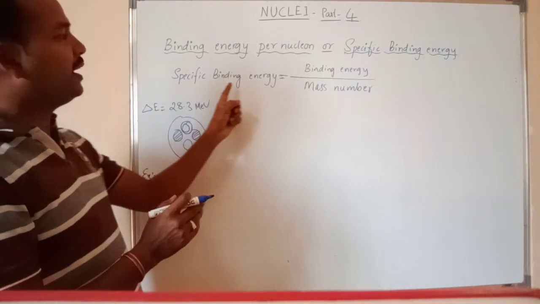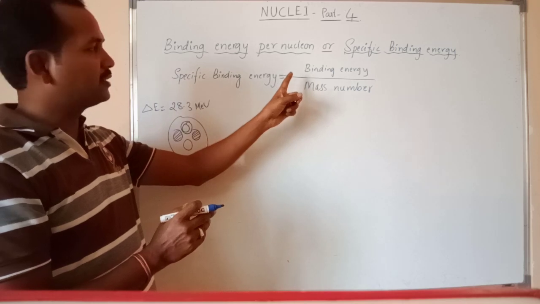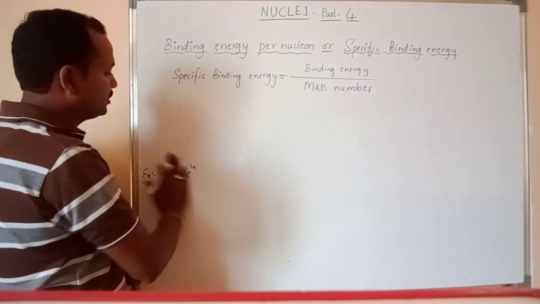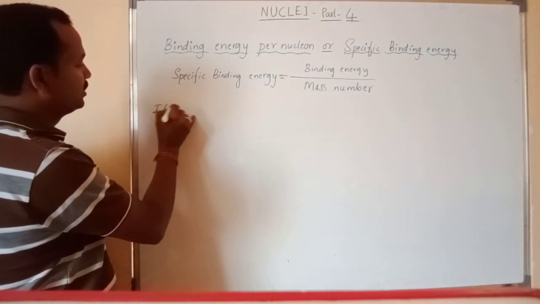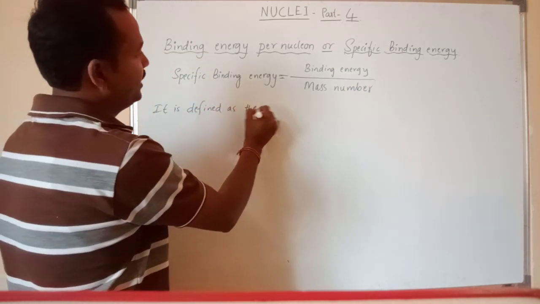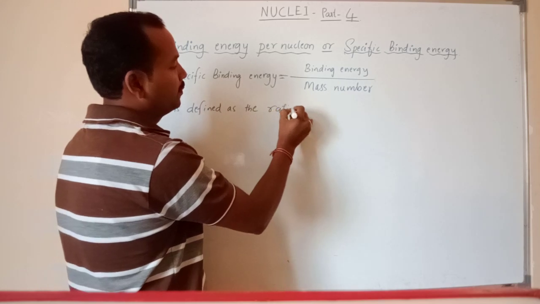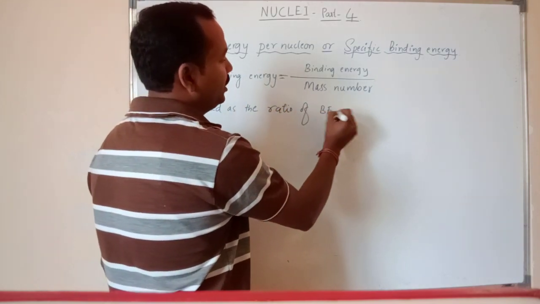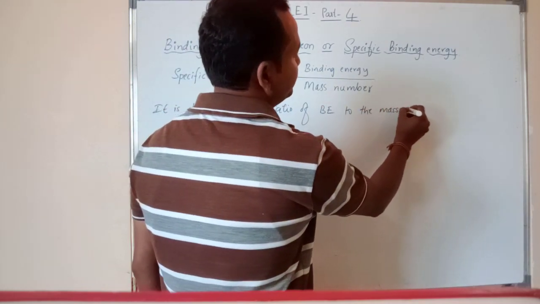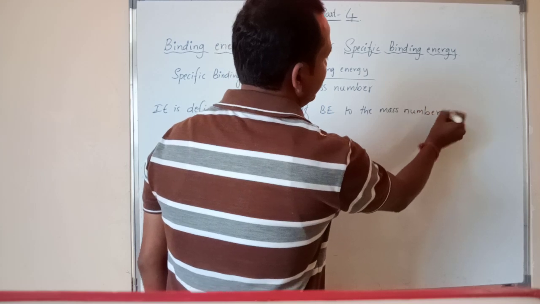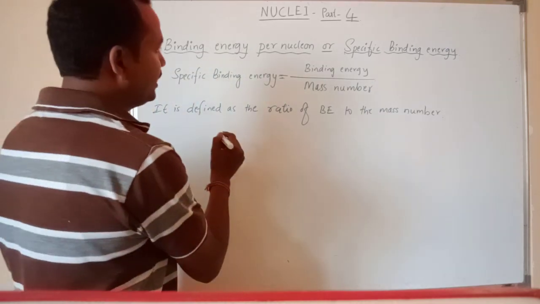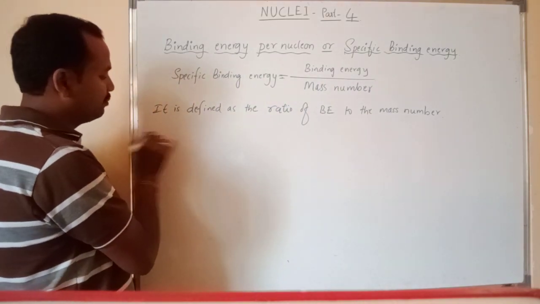Specific binding energy is defined as the ratio of the binding energy of that element to the mass number of that element, right? So it is defined as the ratio of binding energy to the mass number, and is called specific binding energy, right? Let us understand this by one example.